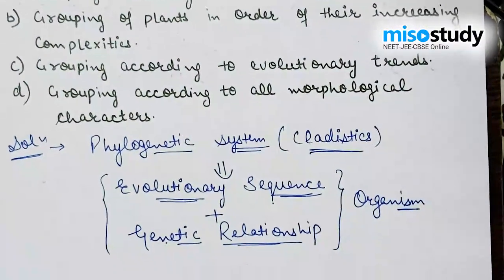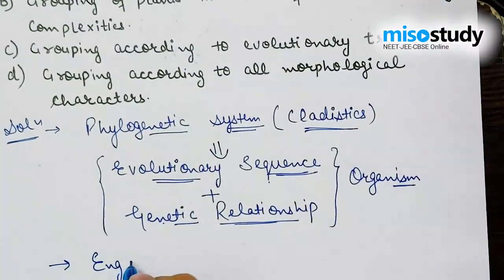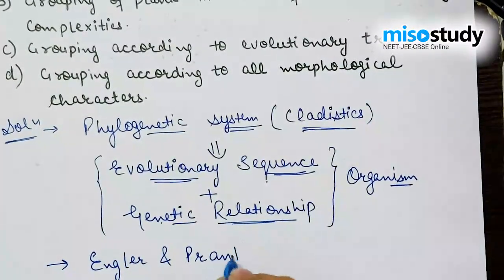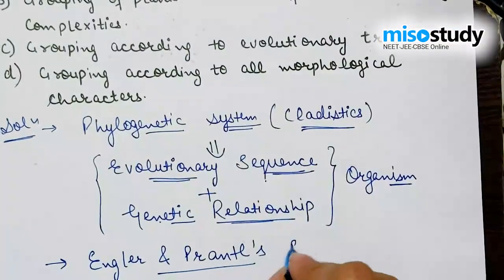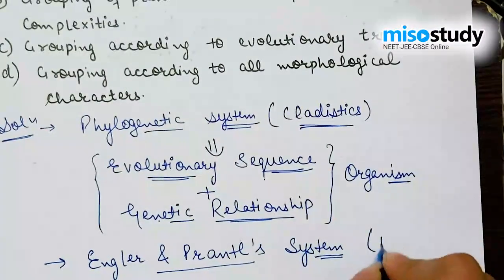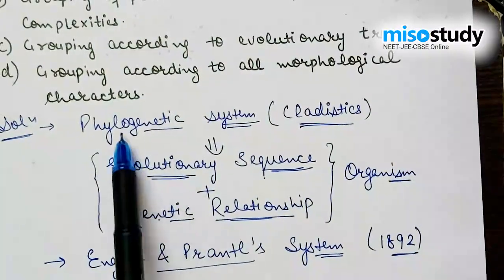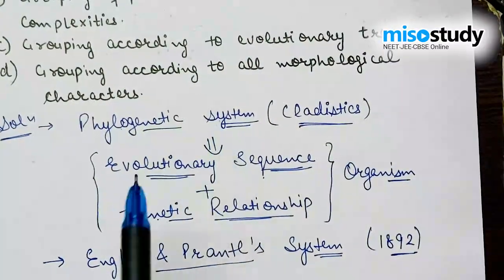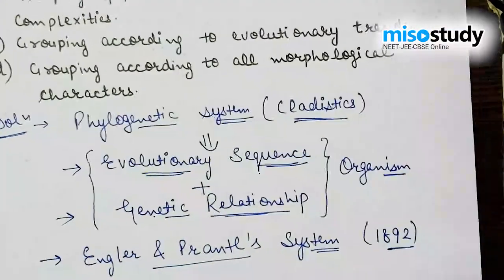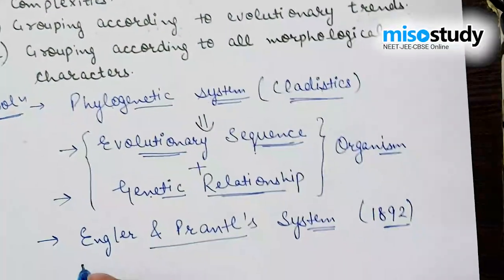After various theories were given, the better understood and accepted one was the Engler and Prantl system of classification, given by the scientists Engler and Prantl in the year 1892. According to this classification, the phylogenetic system is the most accepted and generally works on the evolutionary and genetic relationships of organisms.